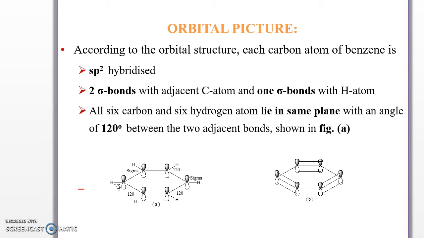All six carbon and six hydrogen atoms lie in the same plane with an angle of 120 degrees between the two adjacent bonds, shown in figure A. There is a 120 degree bond angle between two adjacent bonds, and all the carbons and hydrogens present in benzene lie in the same plane, shown in diagram A.